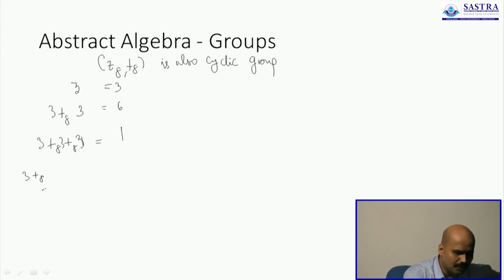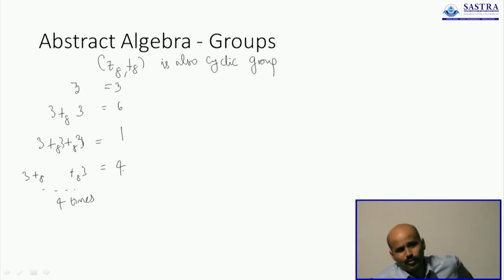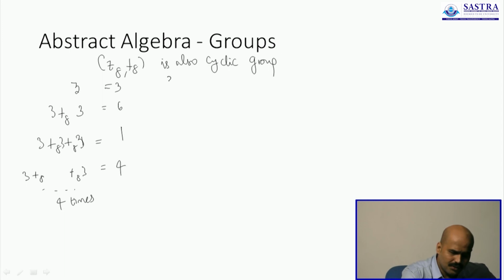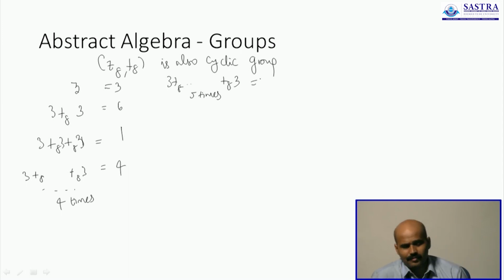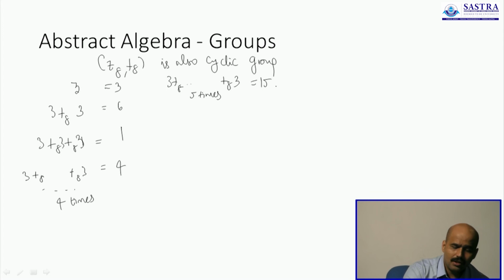3 added with itself 4 times is actually 12 in usual addition. But since we are doing addition modulo 8, it returns the remainder, which is 4. 3 added with itself 5 times is going to give 15, but 15 returns a remainder of 7 when you divide by 8.